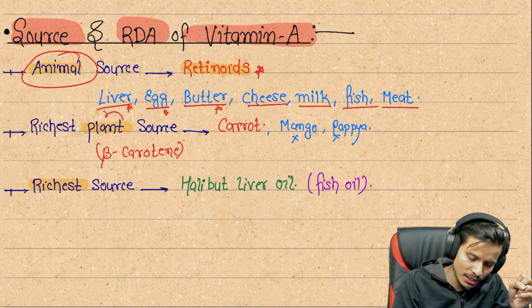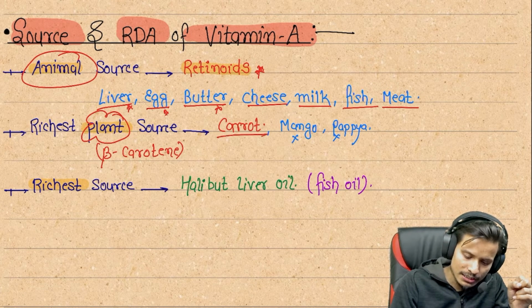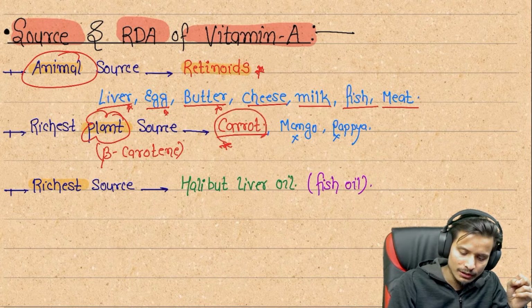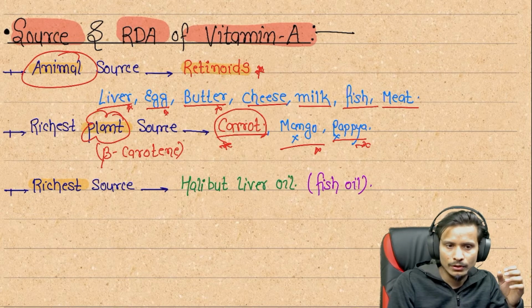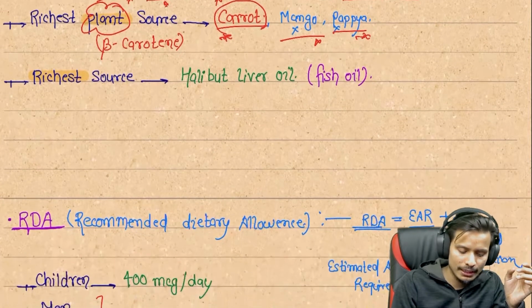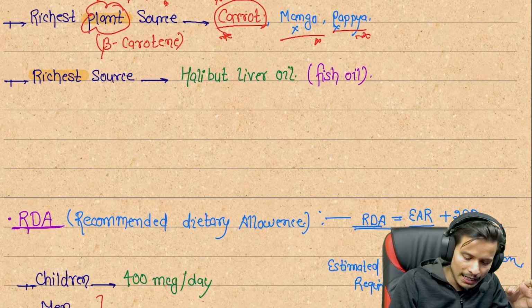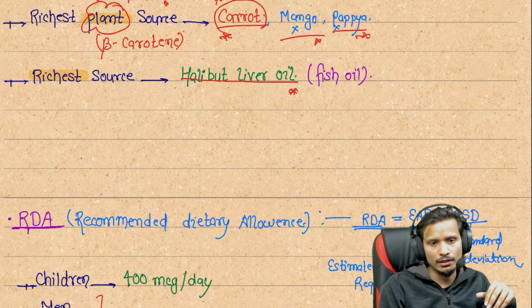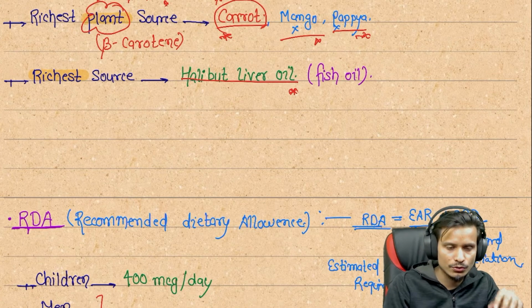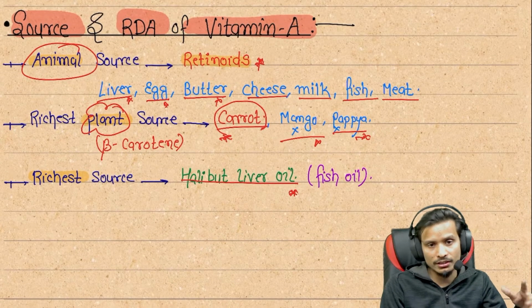Next, the richest plant source is carrot, the most important here. Next is mango, and then papaya. The richest source of vitamin A overall is halibut liver oil, which is a fish oil. Halibut liver oil is the richest source, and it is very important. What is the richest source of vitamin A?